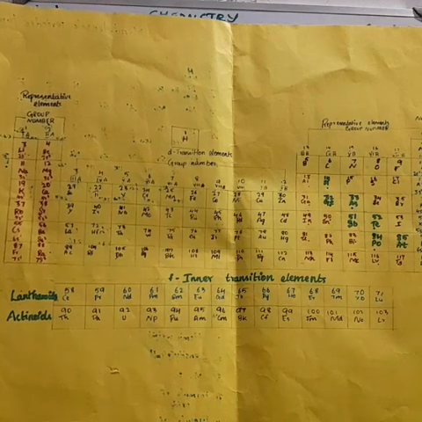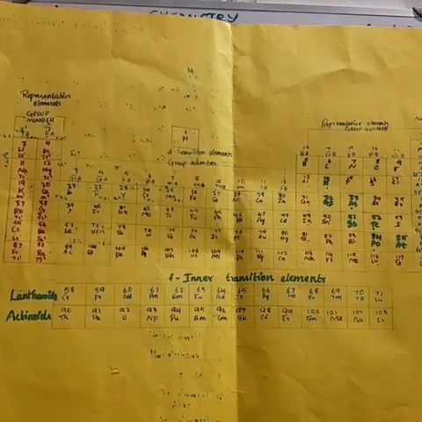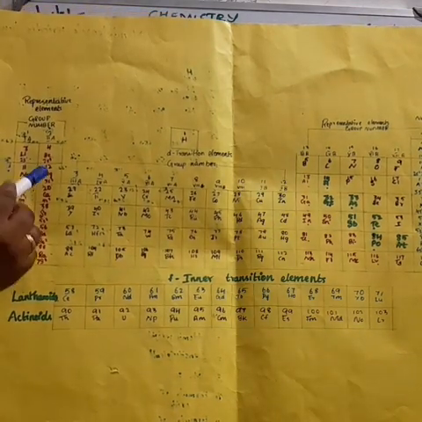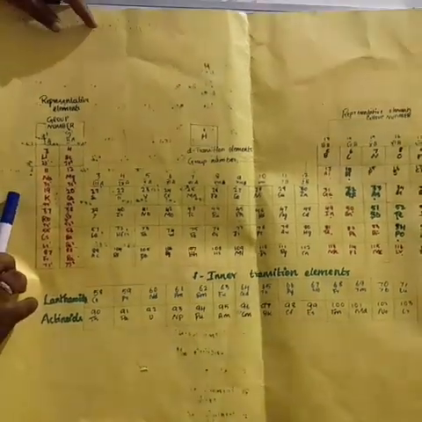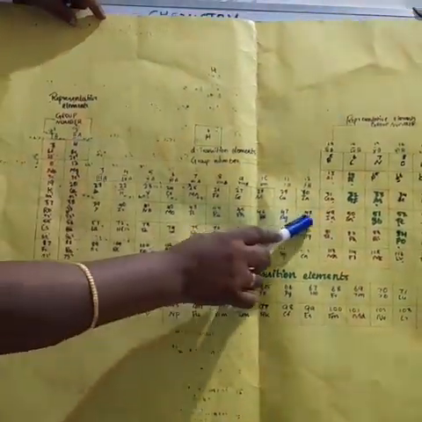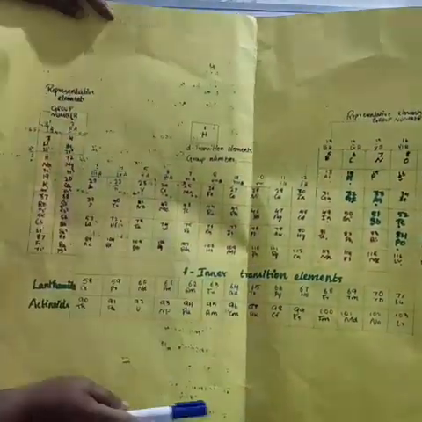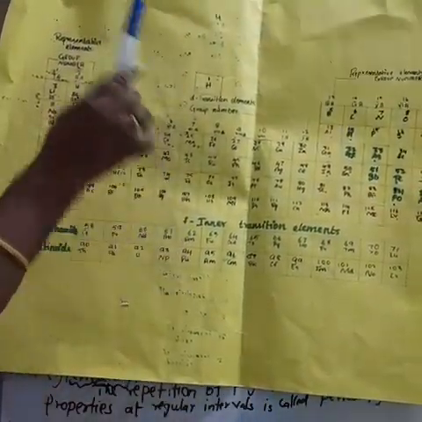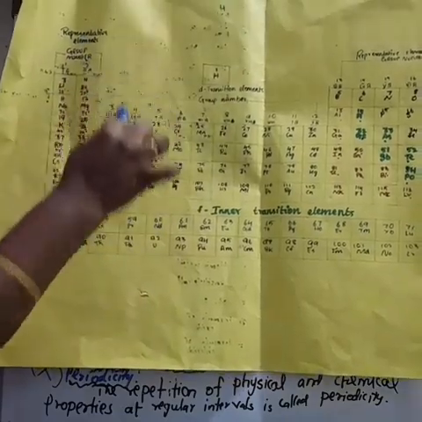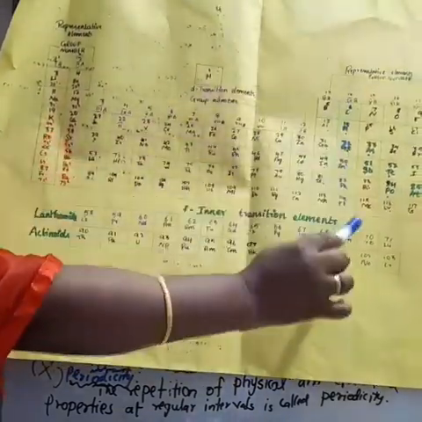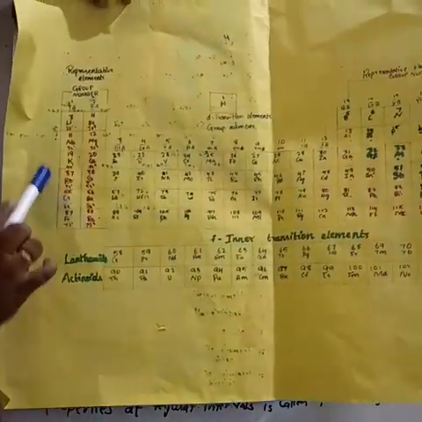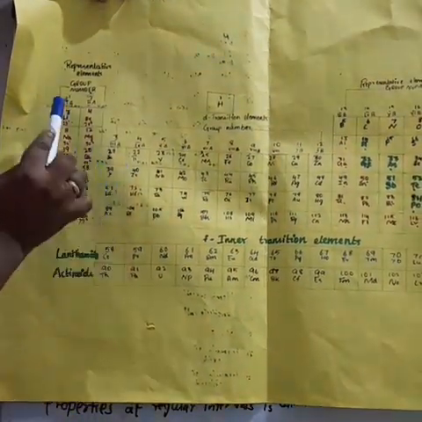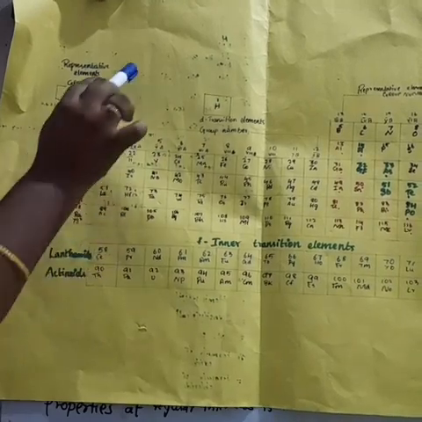So here about the periodic table, this is the modern periodic table. All the elements are arranged in the modern periodic table, which contains 18 vertical columns and 7 horizontal rows.